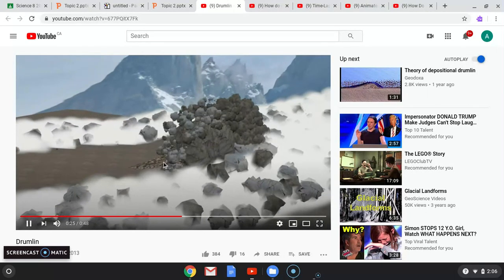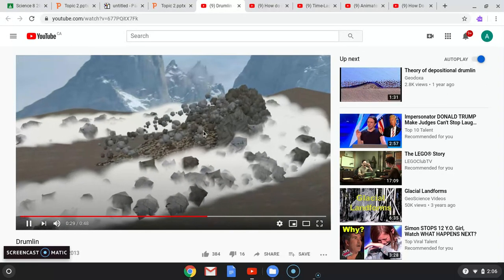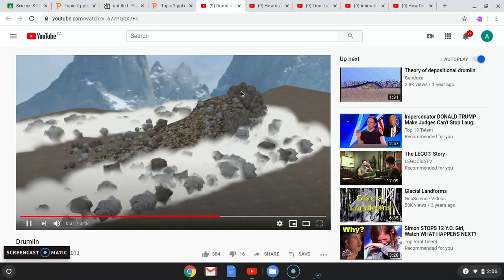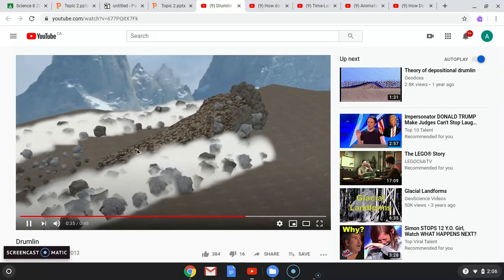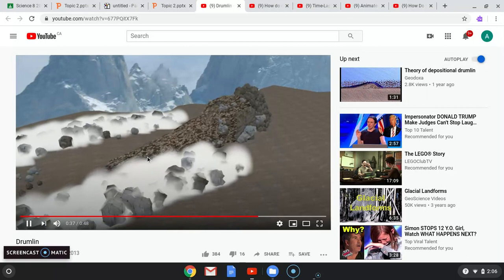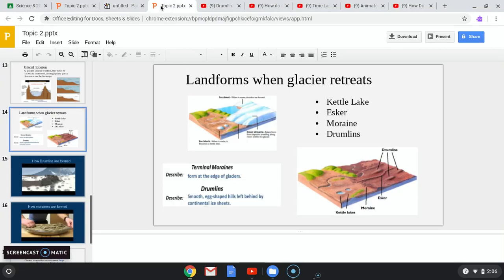Now, when it starts to slide this rock over and it starts to build this really smooth curve right here, you see how it's jagged over here? This is now called a drumlin. It's no longer a moraine. It's called a drumlin. Right? So hopefully that helped a little bit understanding what is the difference between a moraine and a drumlin.